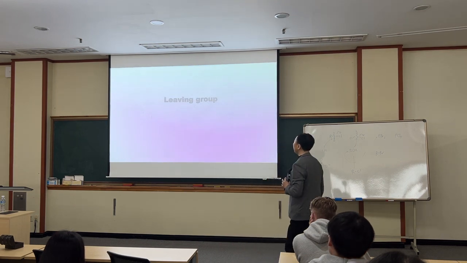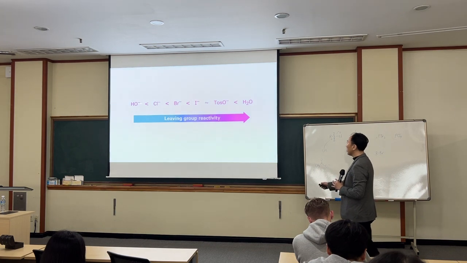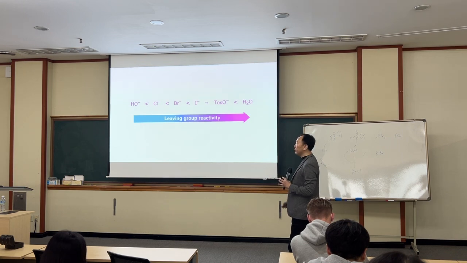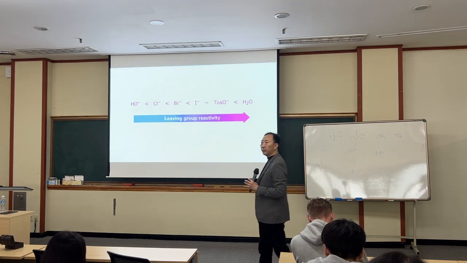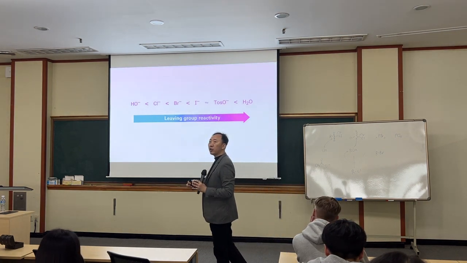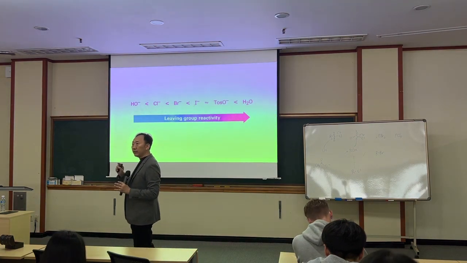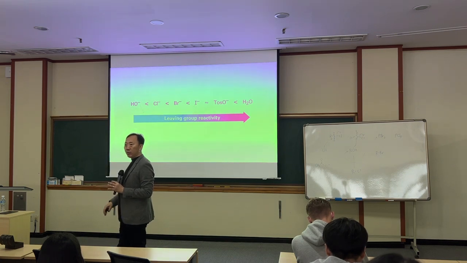Through this effect, now let's think about the leaving group effect. The leaving group effect is almost similar. Iodide was the better leaving group, and tosylate was even better, but here it's similar. In this case, water is quite a good leaving group. That means if you have an OH group, by adding acid you can protonate it, and then the water can be removed.